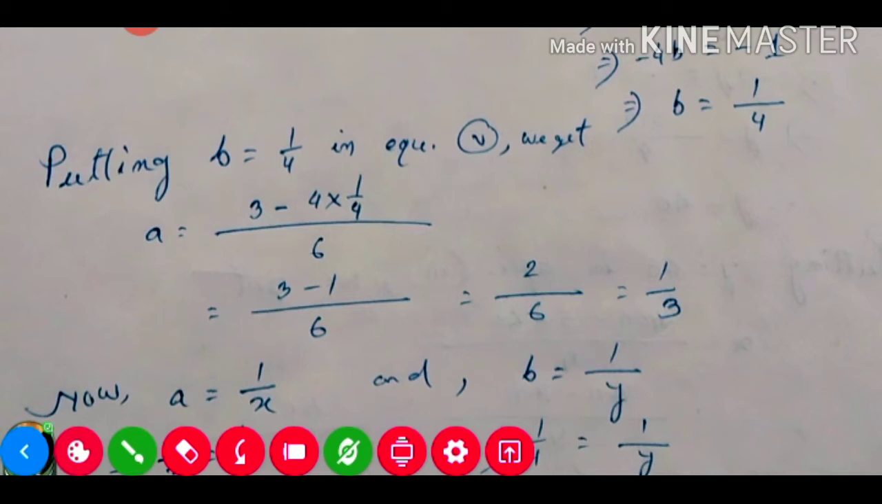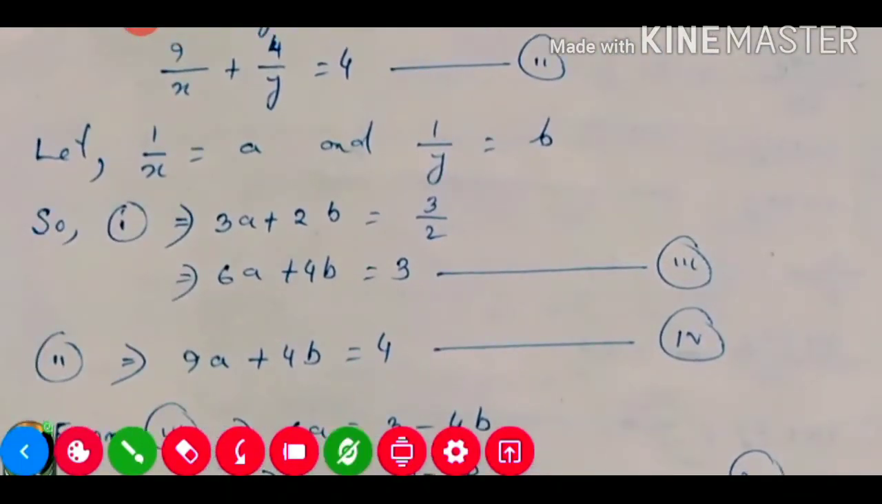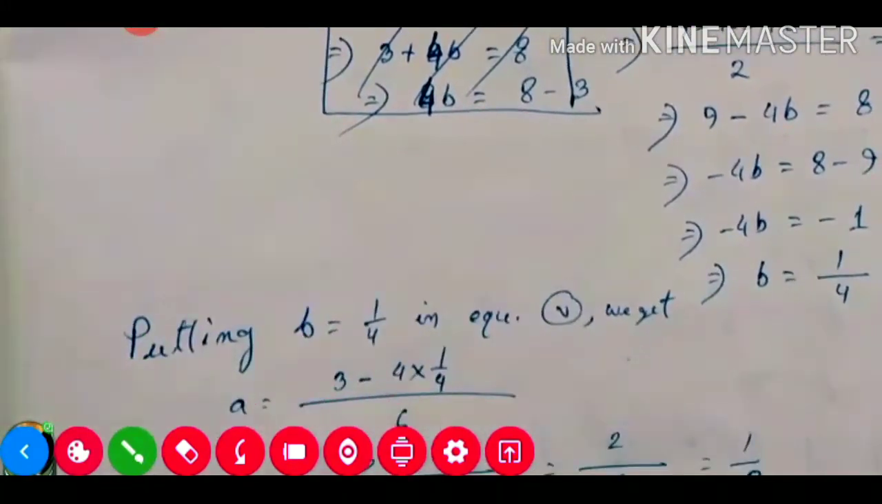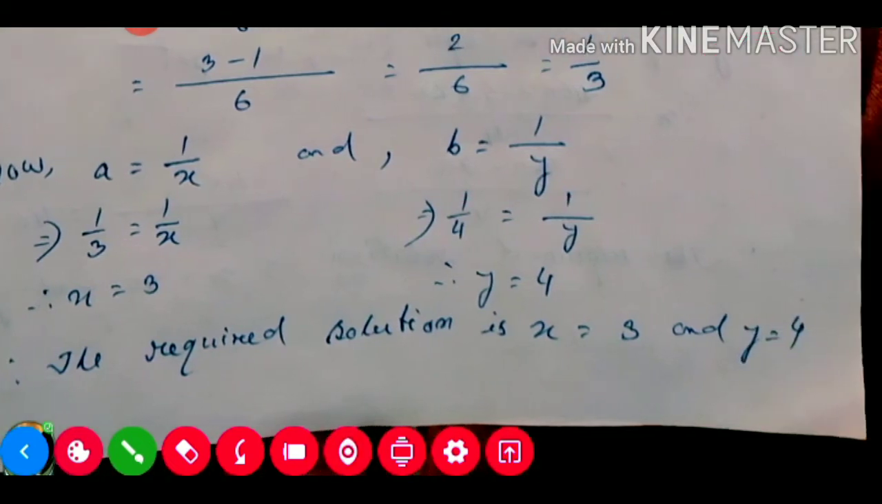Before starting, in maths, we considered 1 by x is equal to a, and 1 by y is equal to b. So a is equal to 1 by x, and the a value we got is 1 by 3. So 1 will cancel, and x value will be 3. Similarly, b is equal to 1 by y and the b value we got is 1 by 4. So 1 will cancel, and y will be 4. Therefore, the required solution is x is equal to 3 and y is equal to 4.